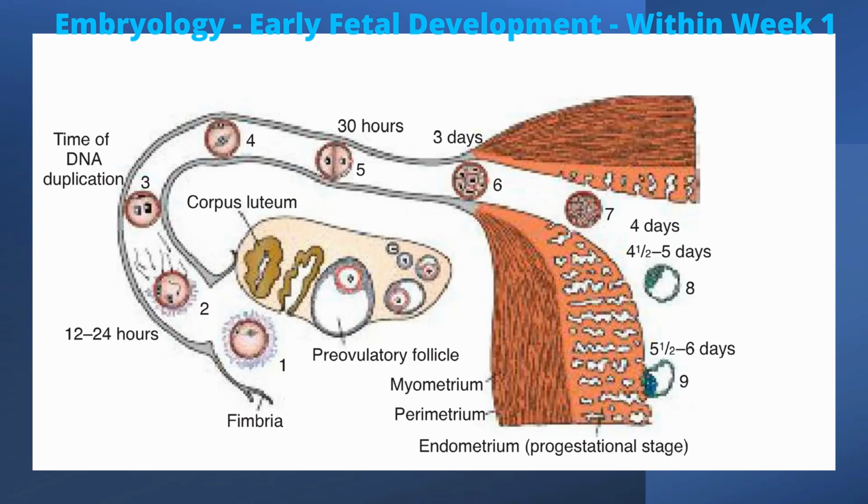All right. I got this picture from Langman, and I'm showing this to make the concept even clearer. If you see the number 1 right here, this is the ruptured follicle, right? Once it's ruptured, look at this, this is the corona radiata right here. Then you have the zona pellucida, and this whole thing is a secondary oocyte, right? And then if you go right here, this is where the fertilization is going to take place, okay?